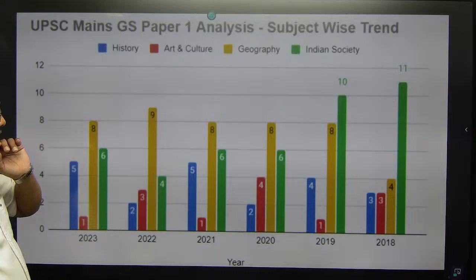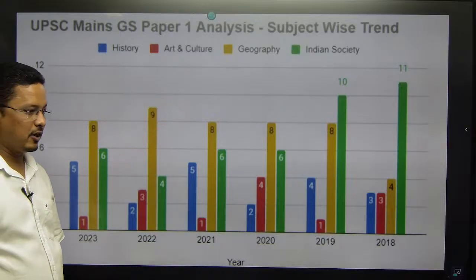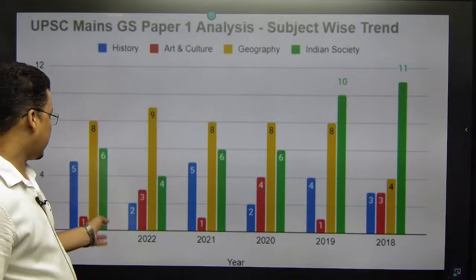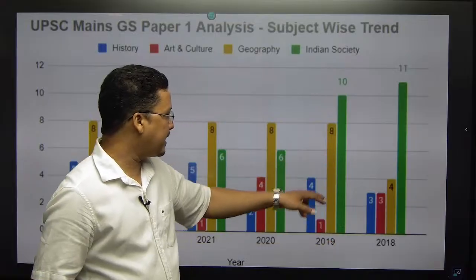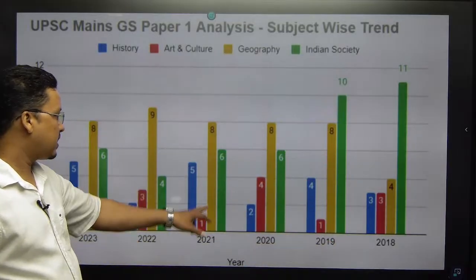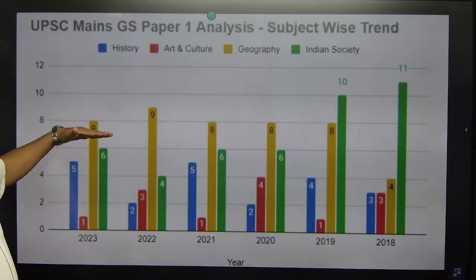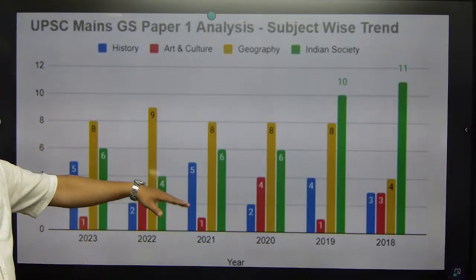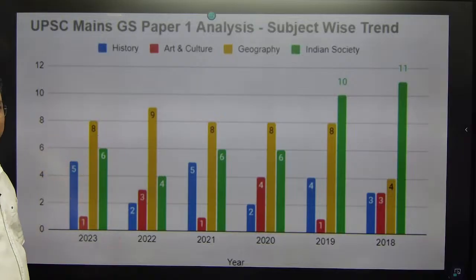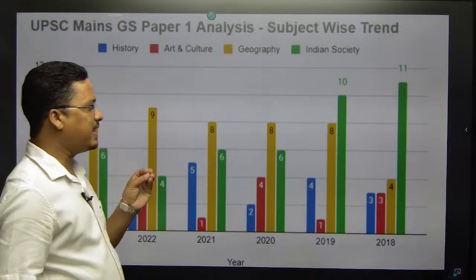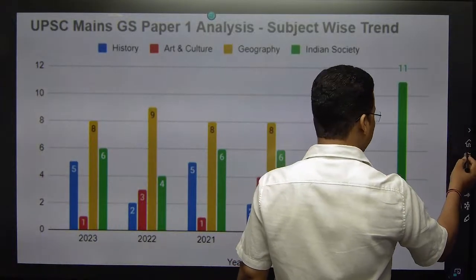Sorry, it's about 8 questions. Here you can see 4 questions in 18, 8 questions in 19, 8 questions in 21, 9 questions in 22. Since 2019, on an average 8 questions are coming. If it is 8 questions, that means almost 80 plus marks are coming in geography mains.